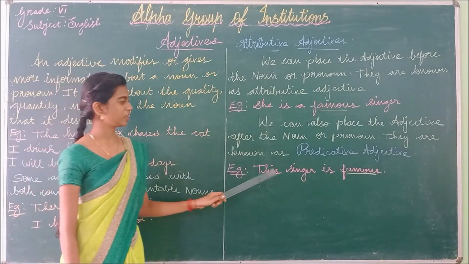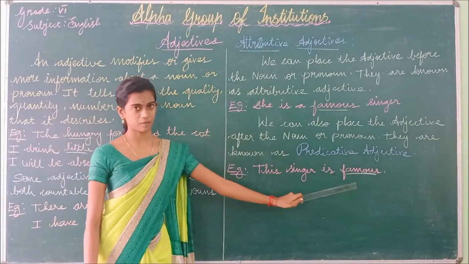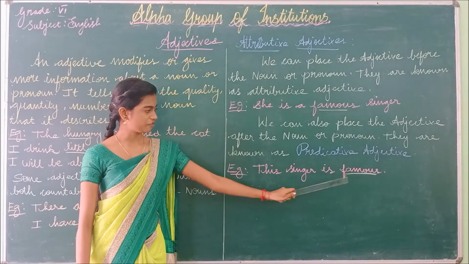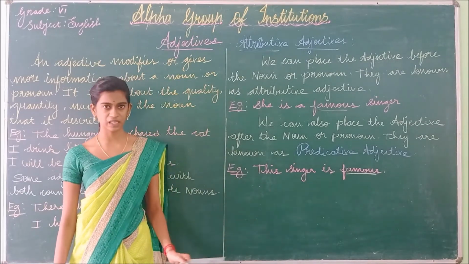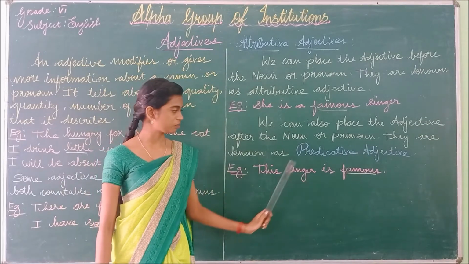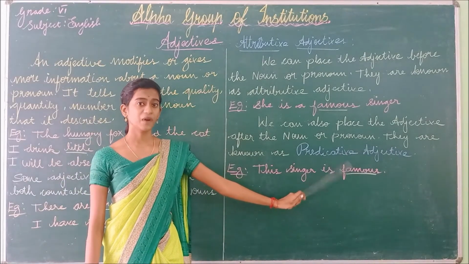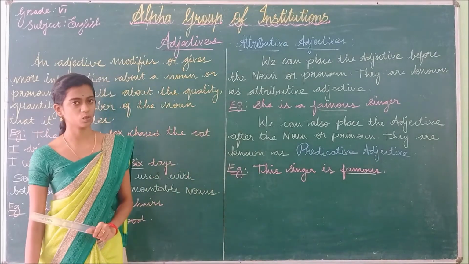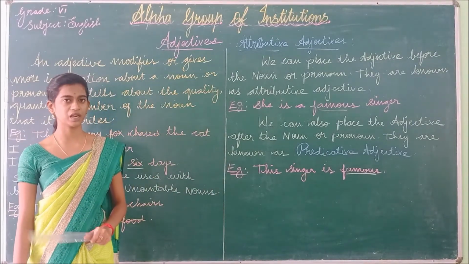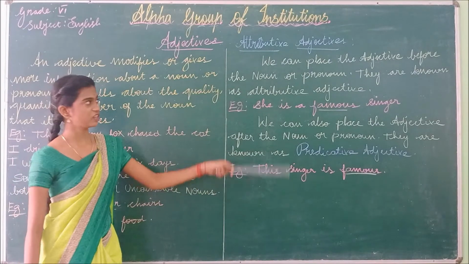So look at the example here. This singer is famous. Singer is the noun in the sentence and the adjective has been placed after the noun, so it is known as the predicative adjective. Have you understood what is meant by attributive adjective and predicative adjective? Shall we see from first?